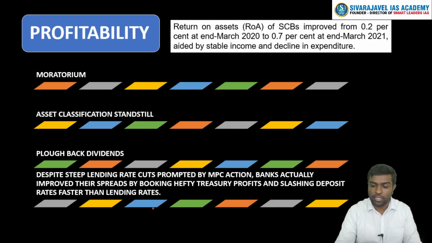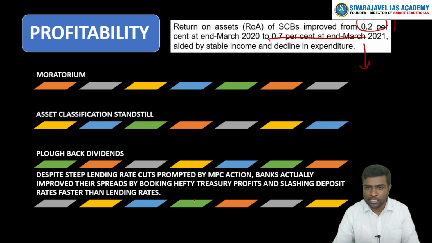Profitability. Last year, the total profit of banks has increased from 0.2% to 0.7%. Why? How will profit increase? One, expenditure has come down. What is a bank's expenditure? The amount of interest that it pays to depositors. It is reduced, or the interest expenditure of a bank has come down, and also income has been coming in, stable income, or there has been no pressure regarding its income.